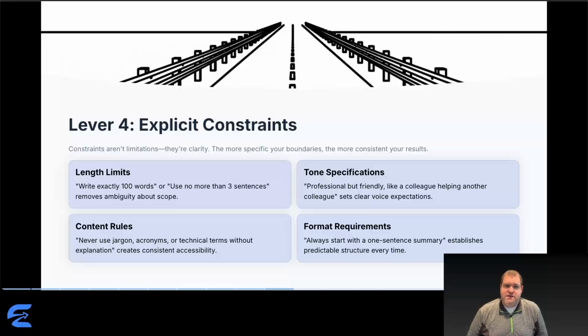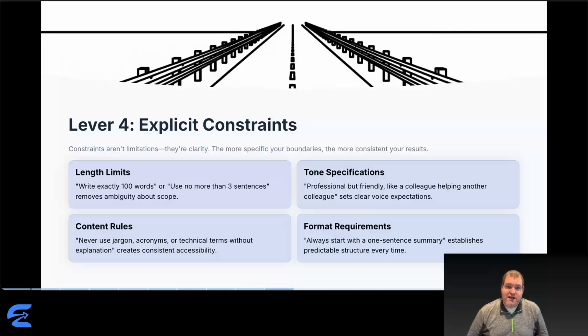Constraints aren't limitations, they're clarity. The more specific your boundaries, the more consistent your results. Length limits remove ambiguity. Write exactly 100 words tells AI precisely when to stop. Without this, AI guesses, and that guess varies. Tone specifications set clear expectations. Professional but friendly, like a colleague helping another colleague, anchors tone better than just professional, which could mean anything.